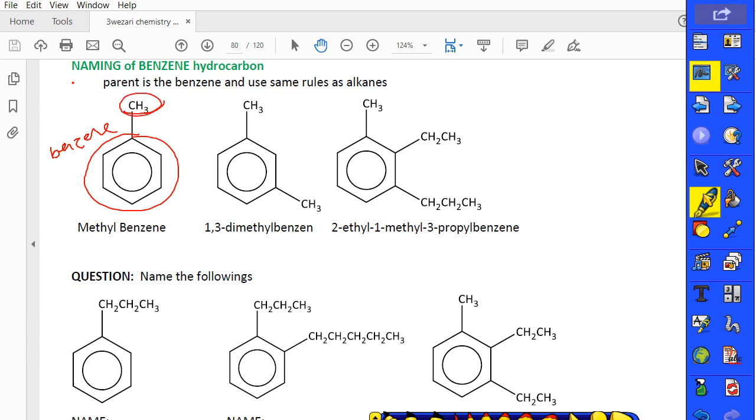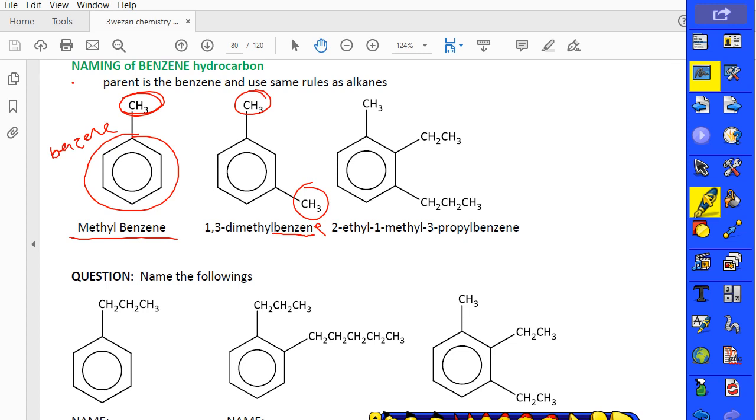But in here, what do we have? Methyl. You can write 1 here, but it doesn't matter because there is only one methyl group. In every way, you can have 1. So we can say methyl benzene is the name of this substance. But in here, as you see, we have 2 different alkyl groups attached to the benzene. It finishes with benzene.